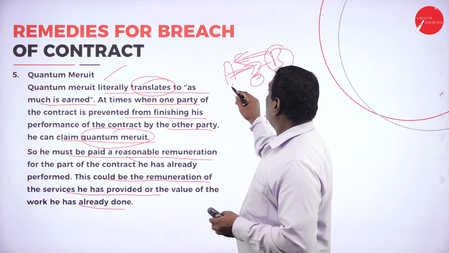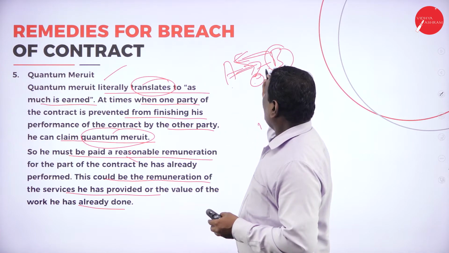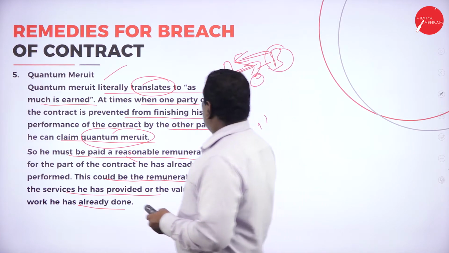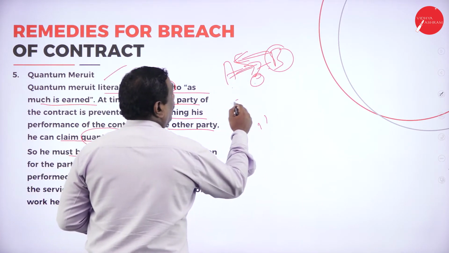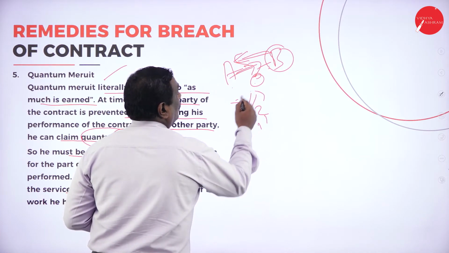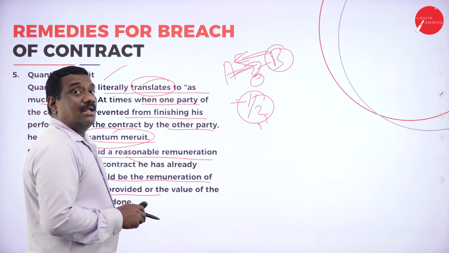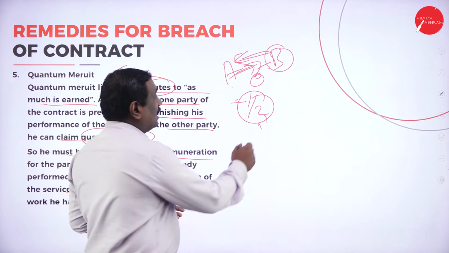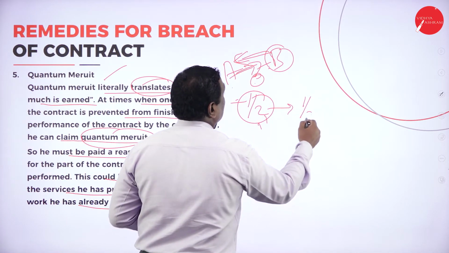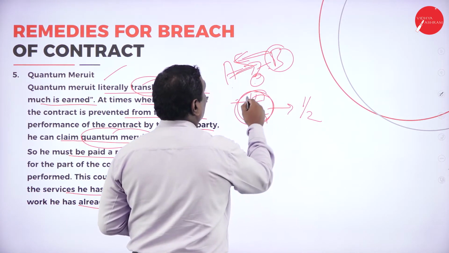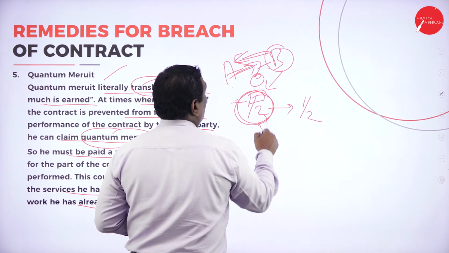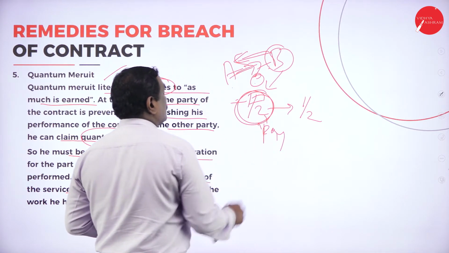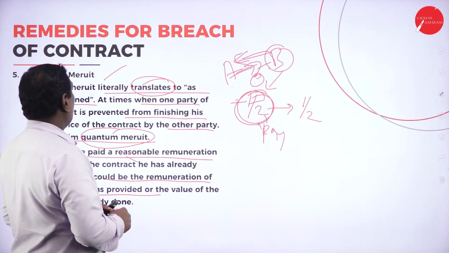So here this person B has to pay A, because out of whatever contract he made, half of the portion or half of the work has been completed according to the promise he had made, and the remaining half is pending. So in this case, for the half of the work which is done, B has to pay A. This is called quantum meruit.